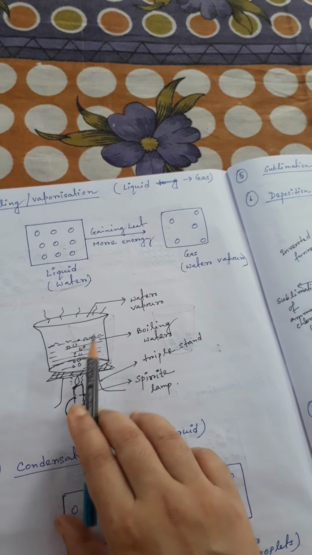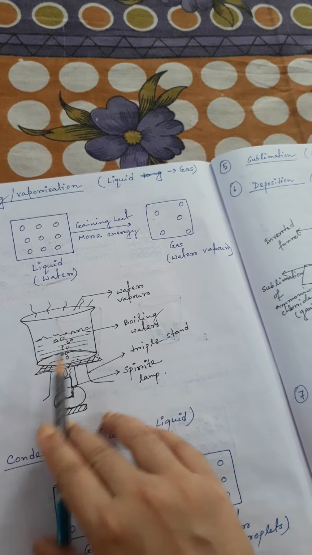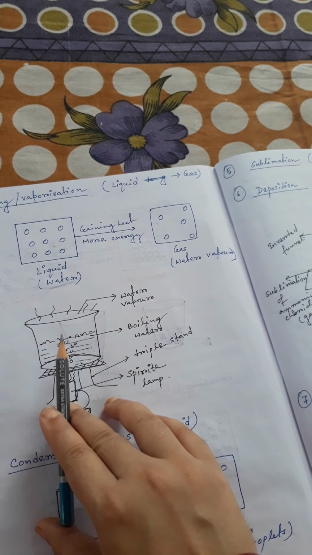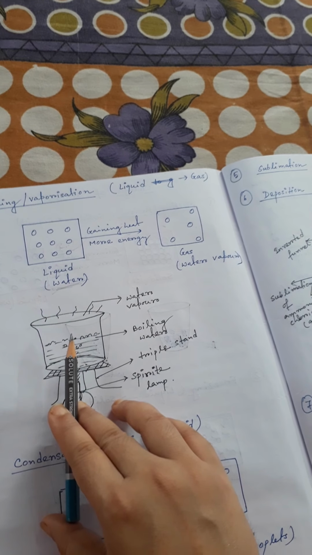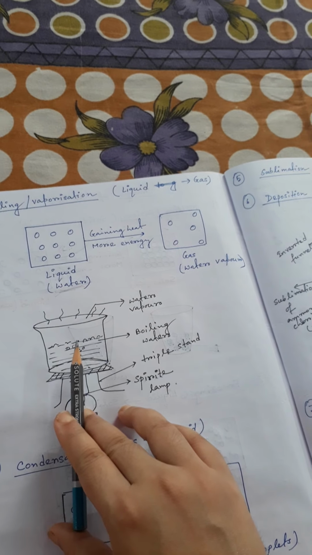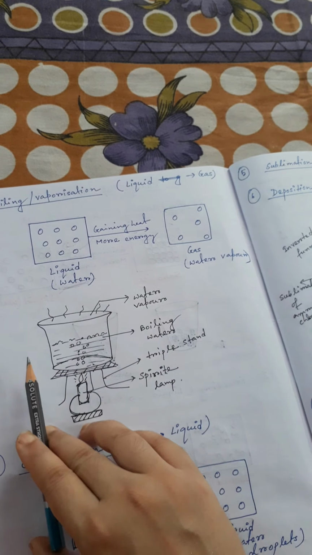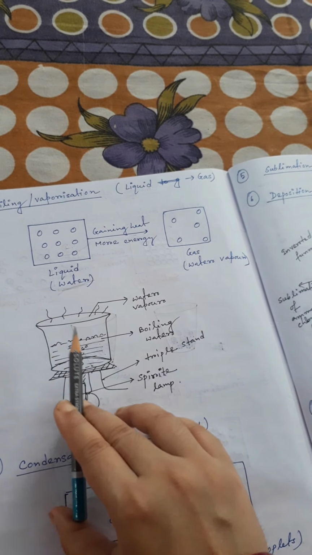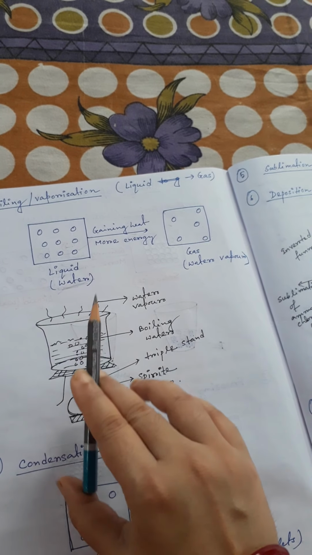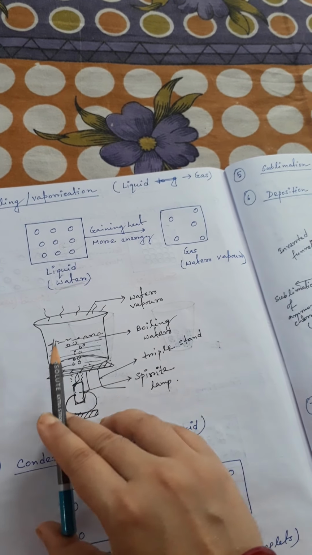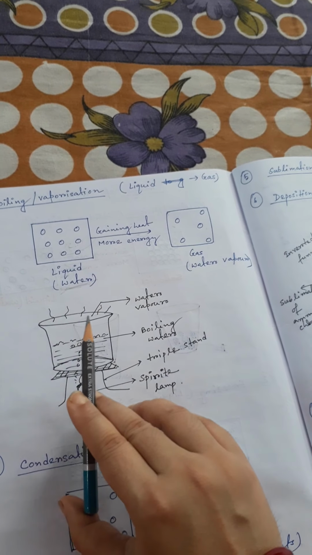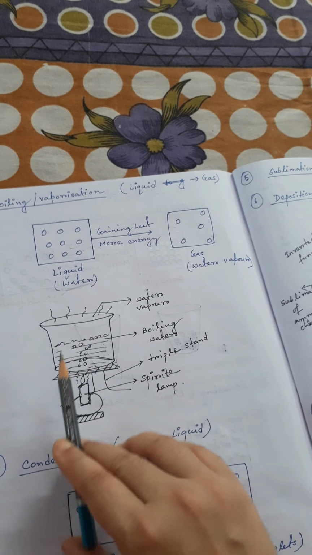For example, take a bowl, put some water in it, and heat the bowl of liquid water till it starts boiling. Keep giving heat until it starts boiling. As the water boils, you will see steam coming out.